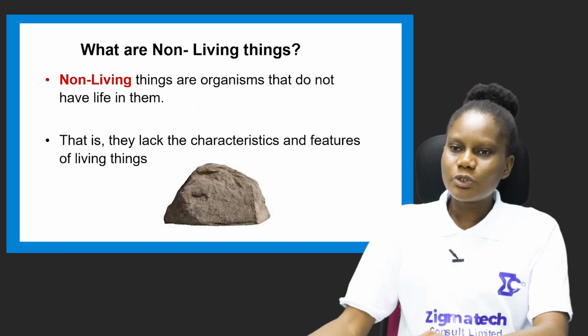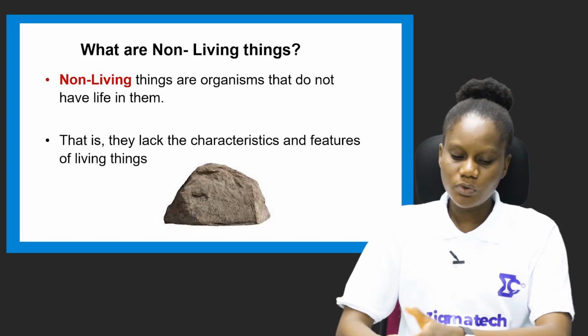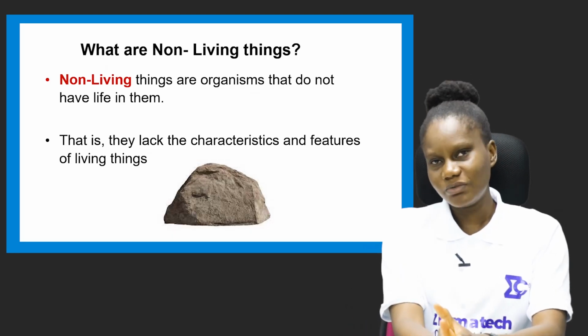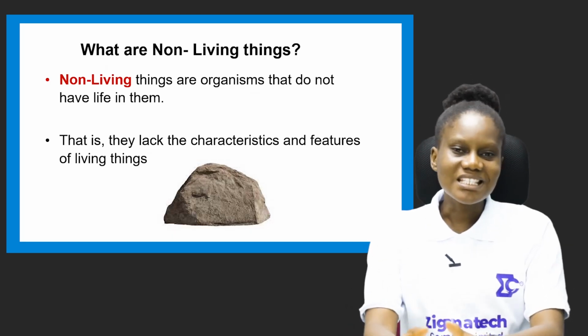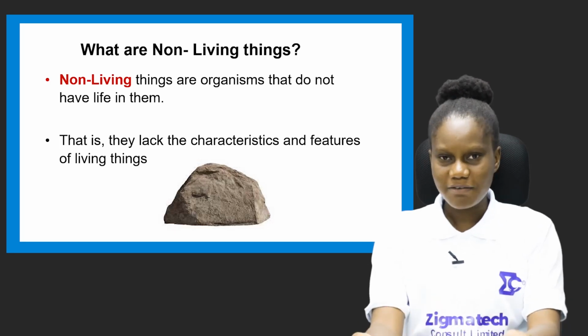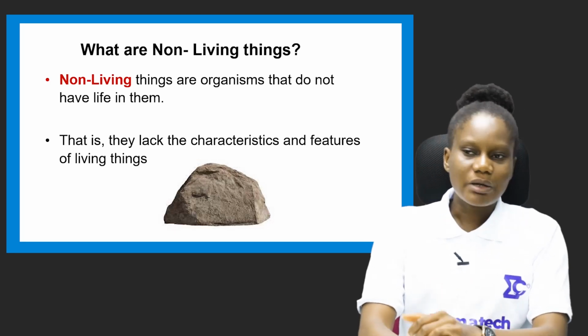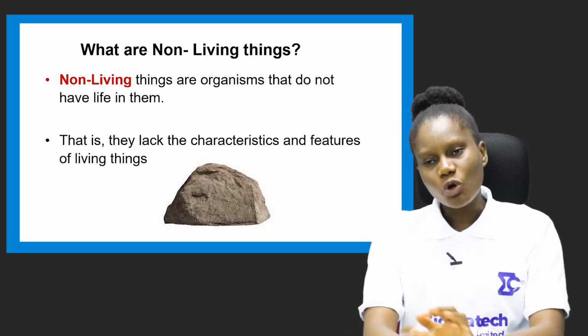So very quickly we're going to look at non-living things. So what are non-living things? We've looked at living things. What are non-living things? Non-living things are things that do not have life in them. That means they do not possess life. That is, they lack the characteristics and features of living things.